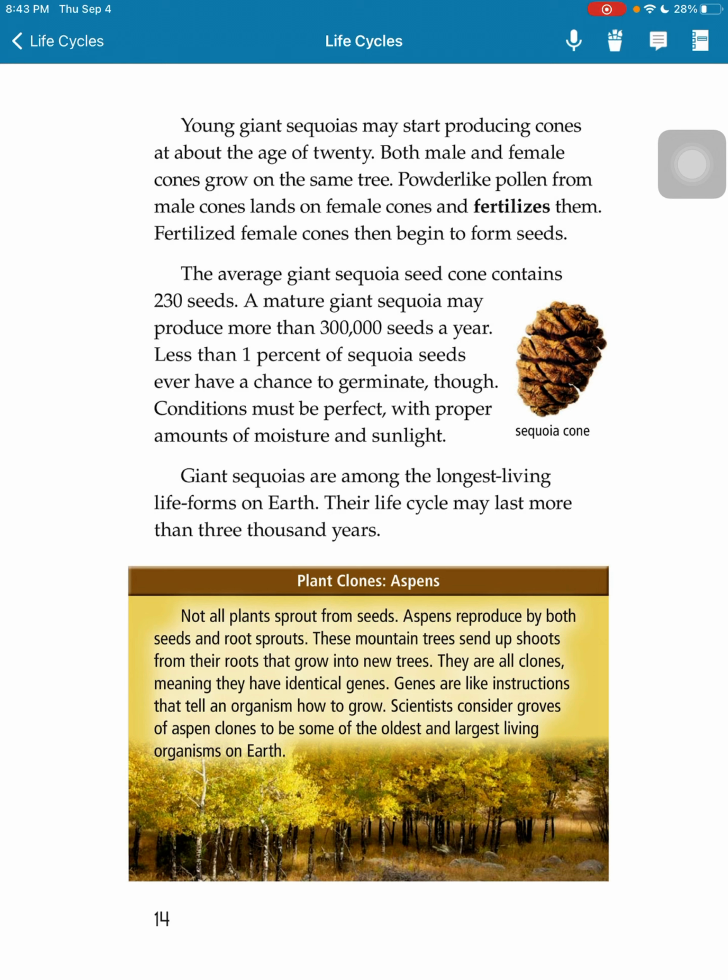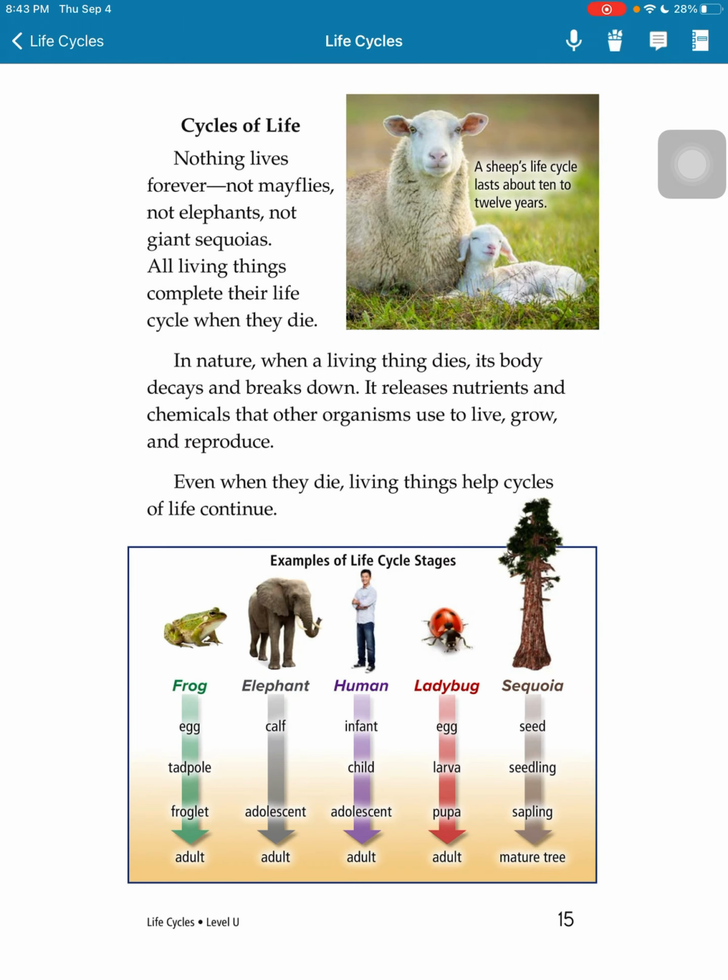Plant clones. Aspens. Not all plants sprout from seeds. Aspens reproduce by both seeds and root sprouts. These mountain trees send up shoots from their roots that grow into new trees. They are all clones, meaning they have identical genes. Genes are like instructions that tell an organism how to grow. Scientists consider groves of aspen clones to be some of the oldest and largest living organisms on Earth.